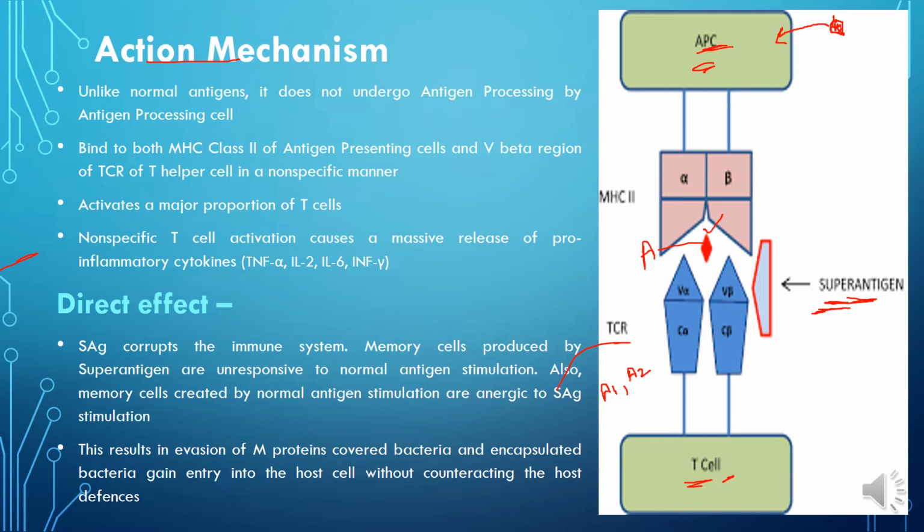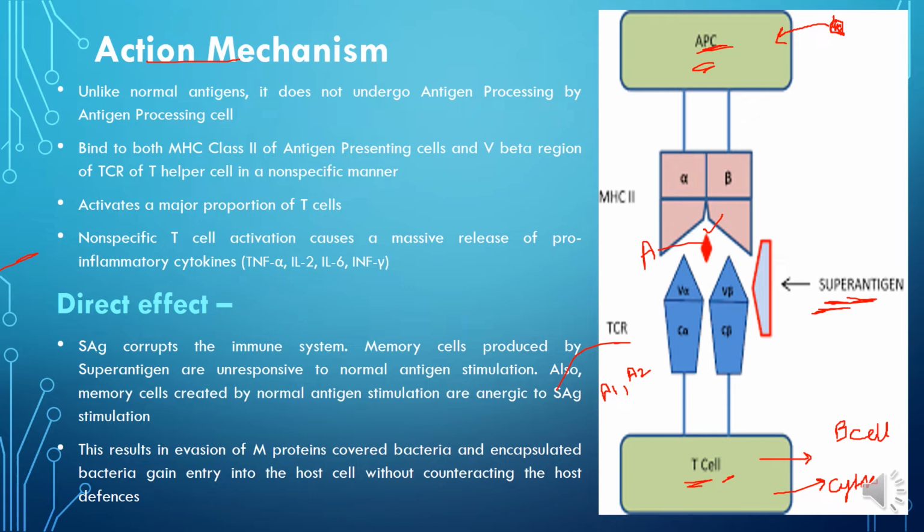In this way, super antigen can bind with a wide variety of T cells non-specifically, as a result of which a wide variety of T cells are activated, which in turn activate a wide variety of B cells. So this T helper cell in turn activates the B cells.